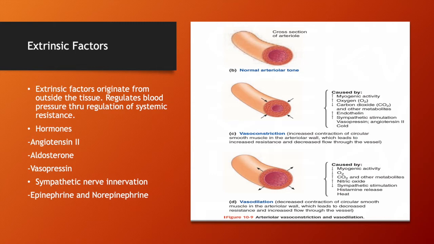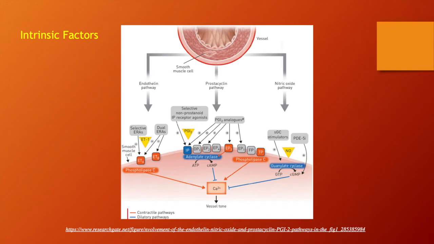So next we'll talk about the pathways or the mechanisms in which the intrinsic factors or extrinsic factors act. This diagram is showing you 3 examples of intrinsic factors which are going to act on the receptors of smooth muscle cells located in the arterial walls. So the endothelial layer is here, the layer that lines the lumen of the artery, and the smooth muscle layer is this thicker layer.